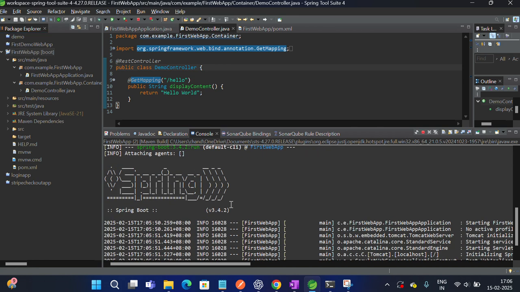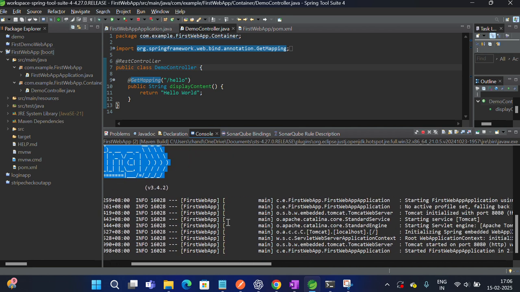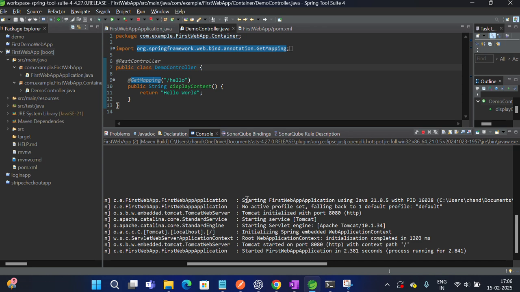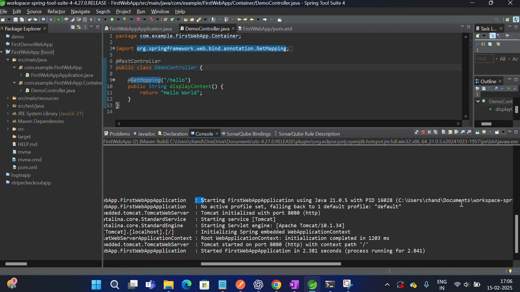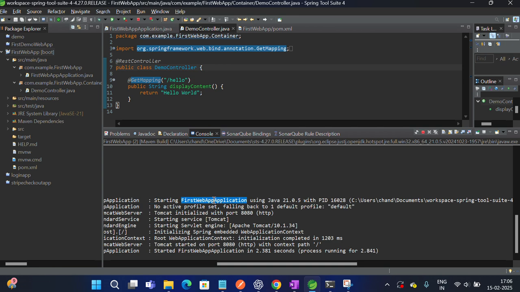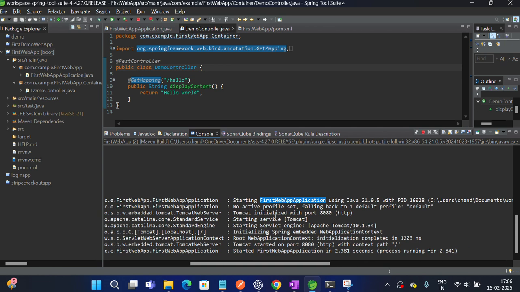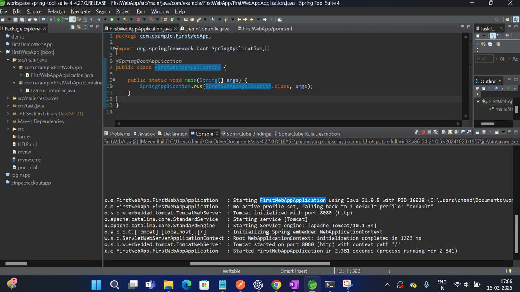If you see these ASCII characters, it means Spring Boot has been started. Application initialization: you can see this content starting with the first web application, the starting point of the application. Once we run this, control will directly come here. It will go to the Spring Boot application, it will search for something, and the application is ready now.